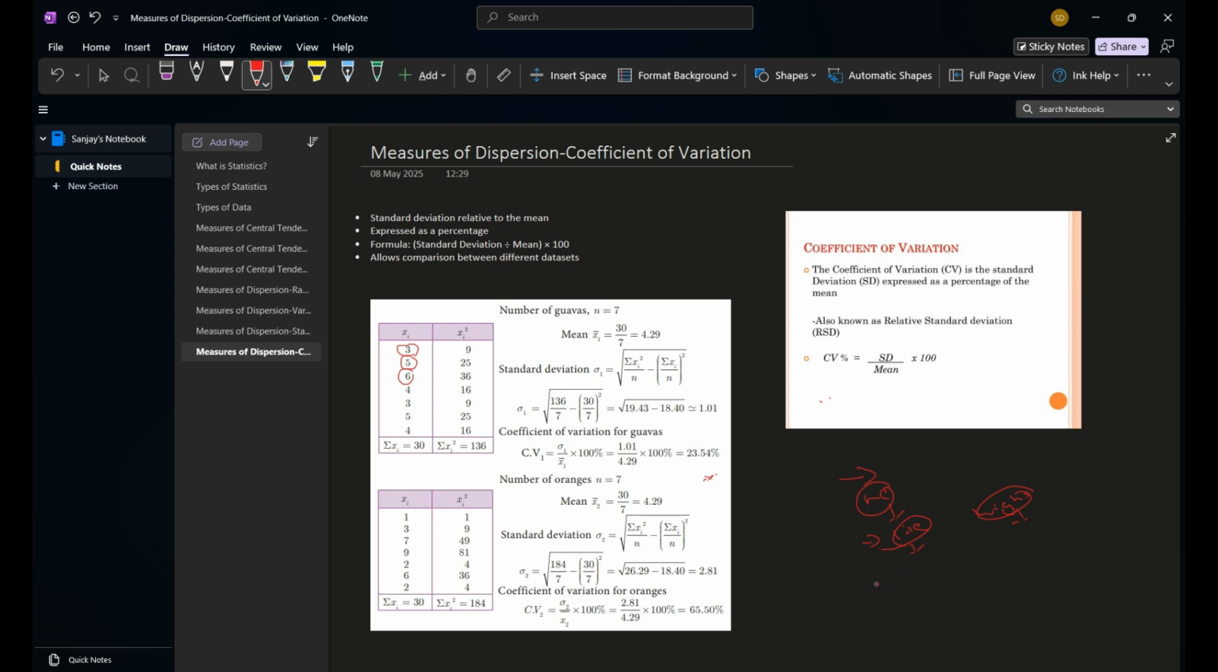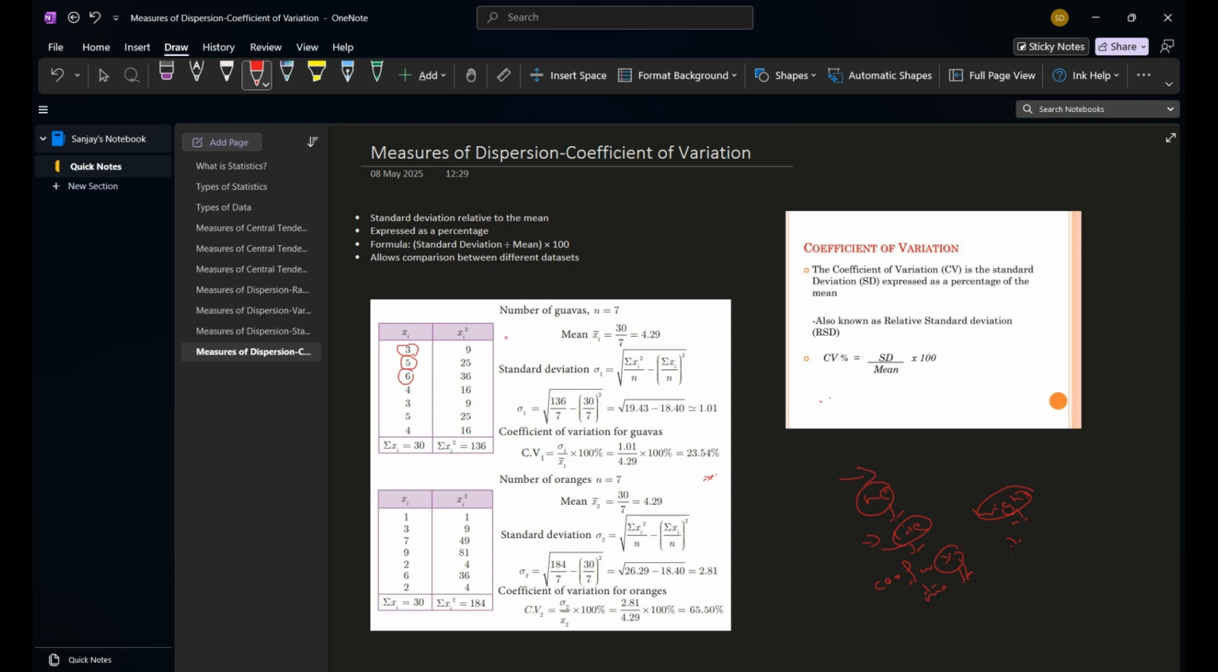So we find the coefficient of variation relative to the mean of the same data set, which will be in proportion, as a percentage. So it is the standard deviation relative to the mean, expressed as a percentage. The formula is standard deviation divided by the mean, times 100, and it allows comparison between different data sets.